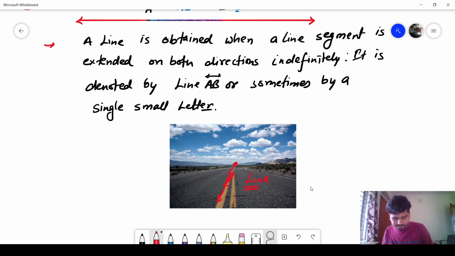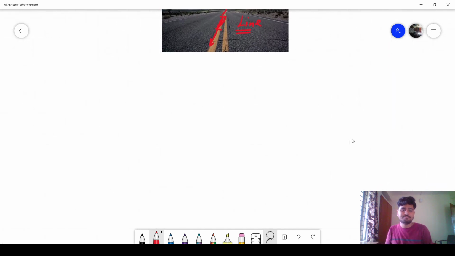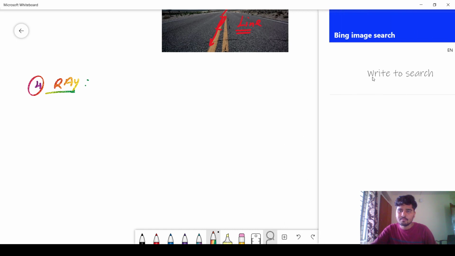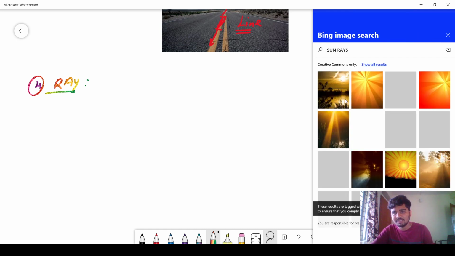Okay, after line, our next part is ray. After line there will be ray. And ray, you already know what is the meaning of ray. In your daily life you already heard about sun rays, ultraviolet rays, alpha rays, gamma rays. That alpha and gamma will not be here, but sun rays, simple sun ray I can say. I will write here sun rays. From the sun example you will get better. Sun rays I am doing.